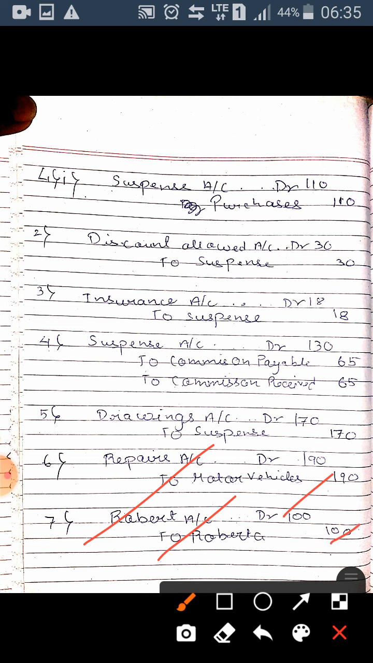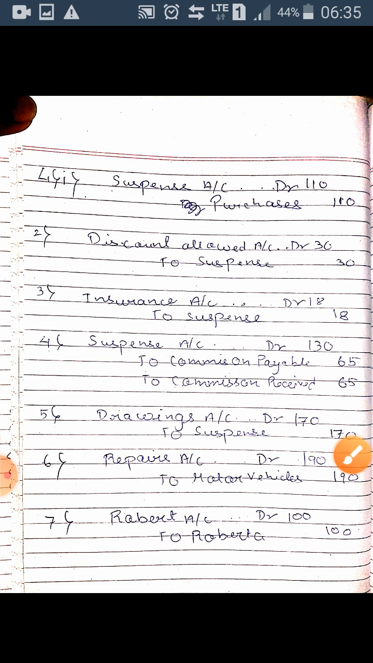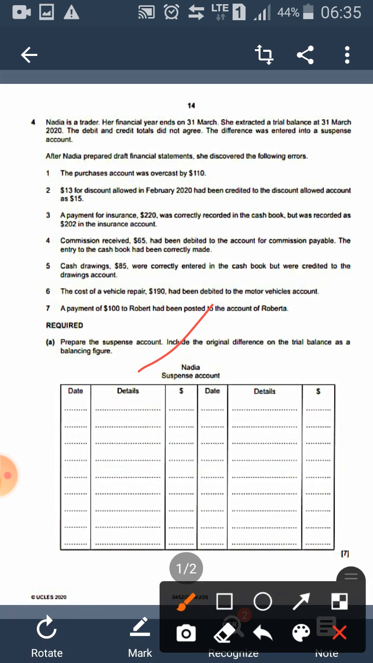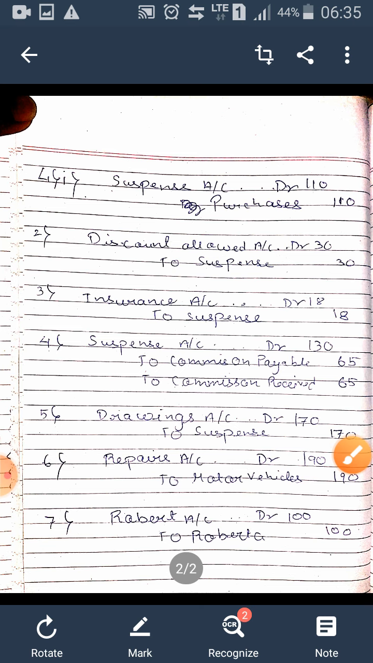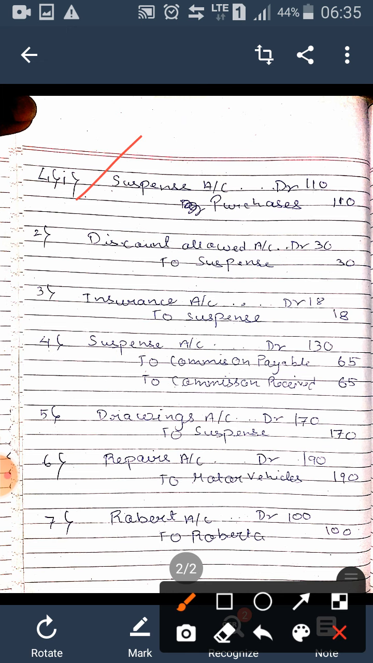Now in the sum, if you do just this thing and leave it, you will get a 0, because they haven't even asked you to prepare the rectifying journal entries. They have asked you to prepare this suspense account. So now what you are going to do is prepare the suspense account. You are going to post all of this to the ledger.